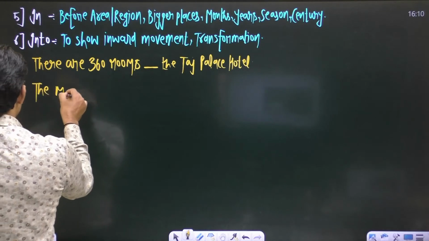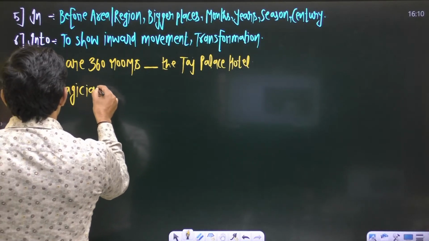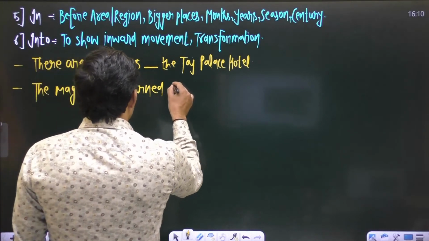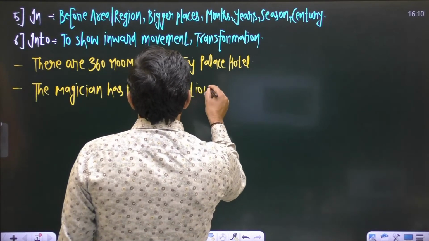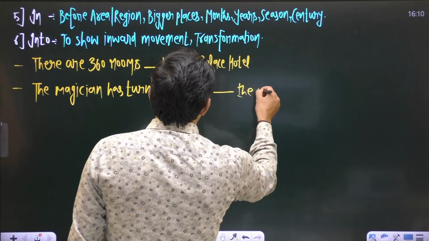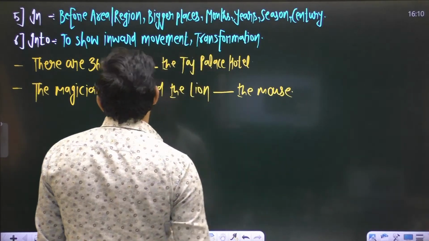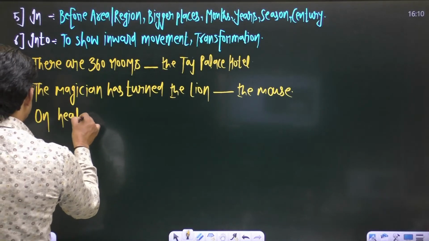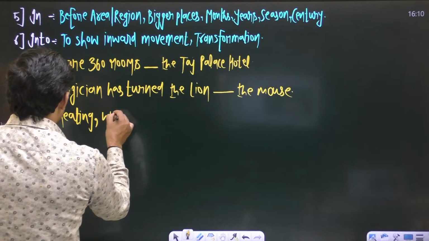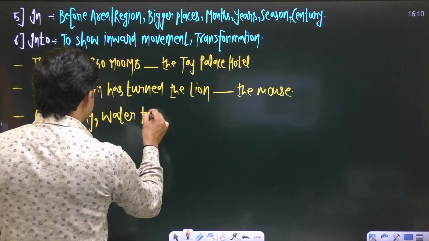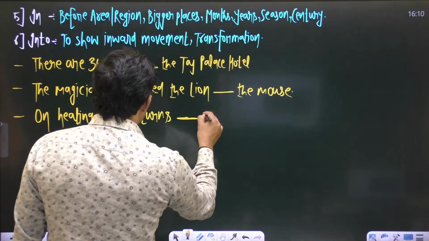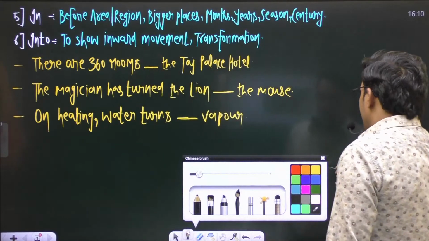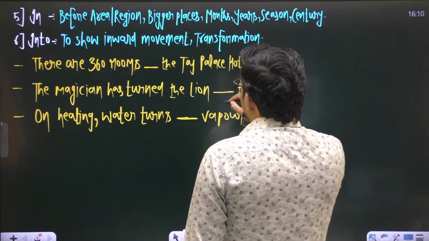Another sentence: the magician has turned the lion blank the mouse. Another sentence: on heating, water turns blank vapor. These are the three sentences you have.